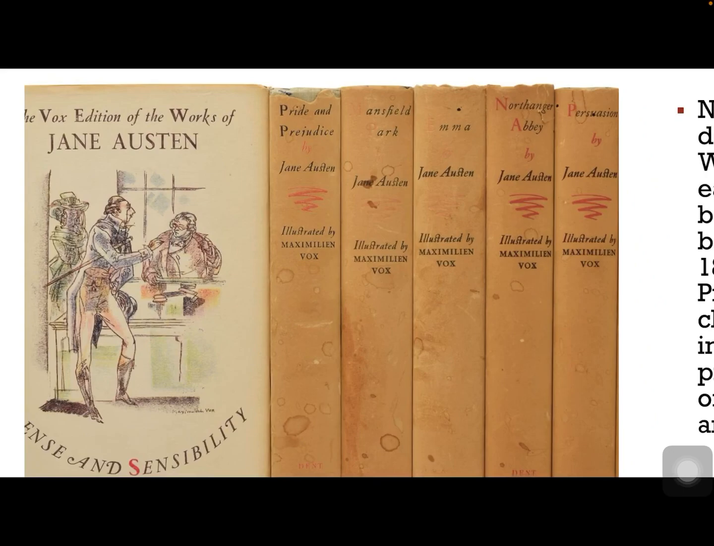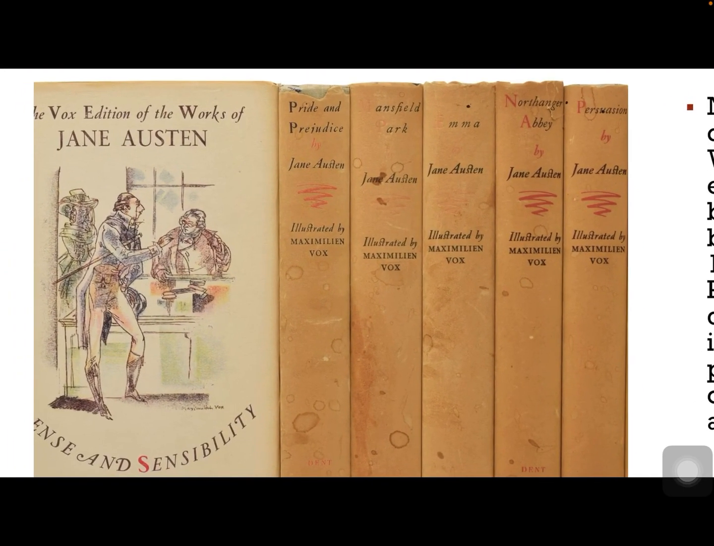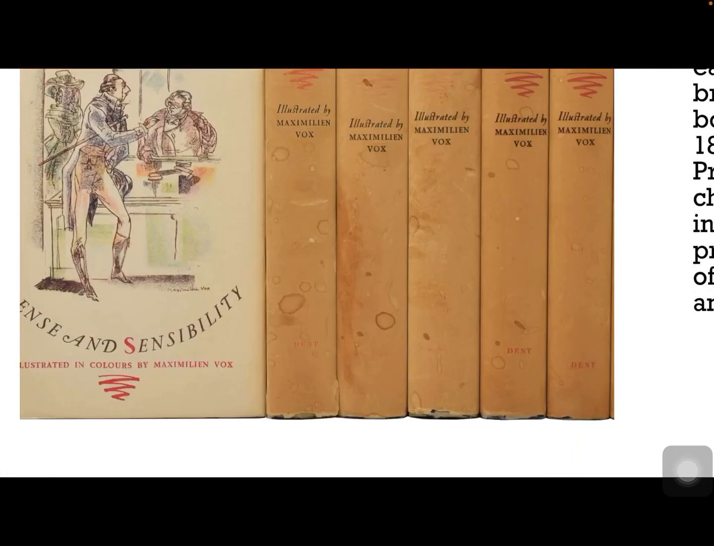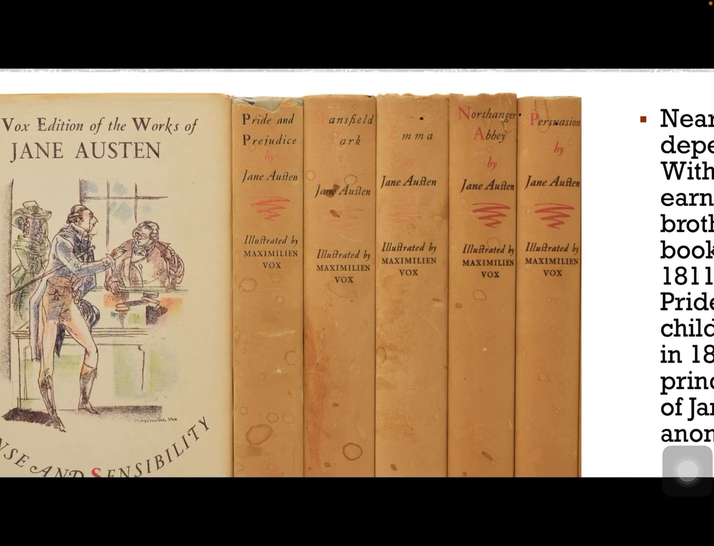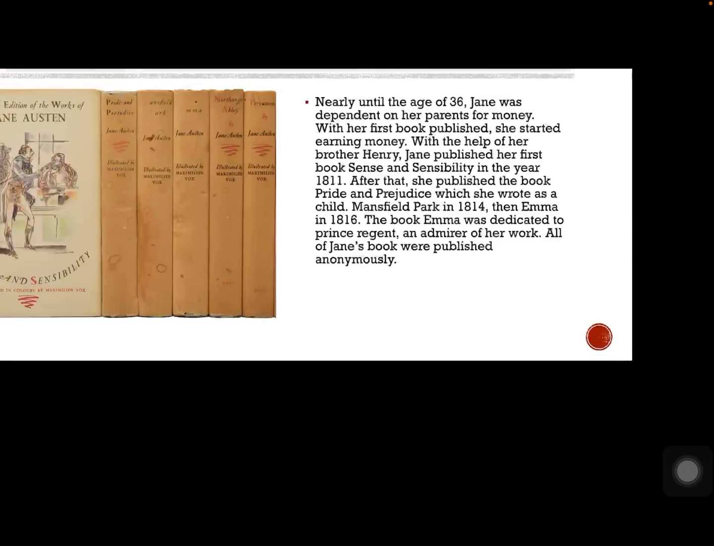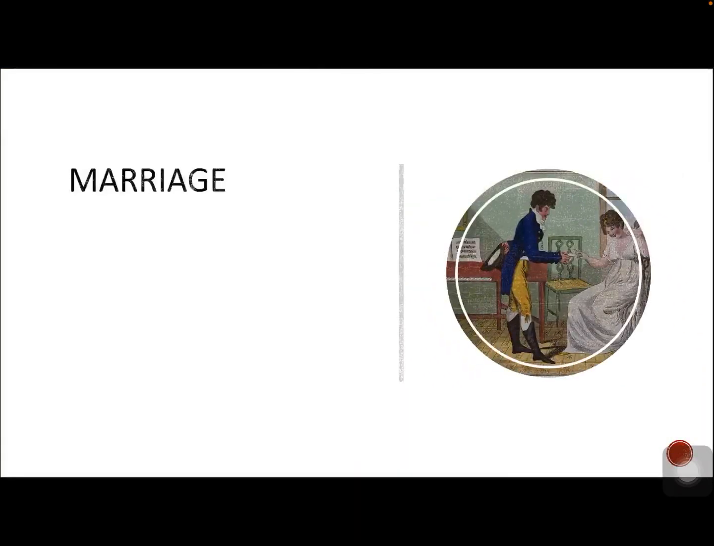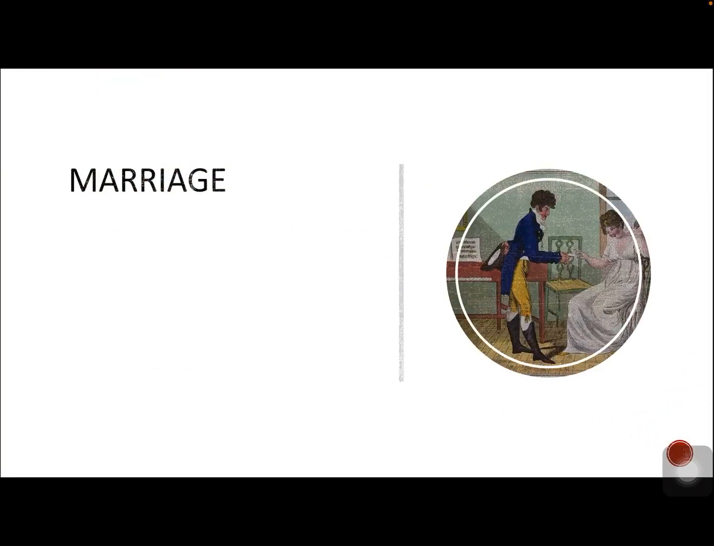And here are the names of her books. The first one is Sense and Sensibility. Next is Pride and Prejudice. After that is Mansfield Park, then Emma, then Northanger Abbey, then Persuasion. Sorry, I missed a part there. It's known that Jane Austen was the only woman who published anything worth reading before the 19th century.